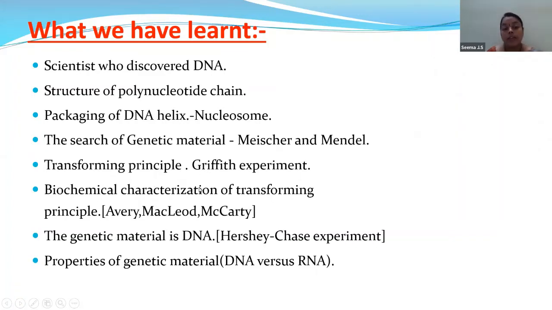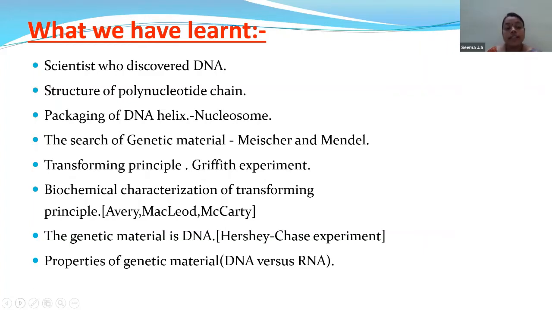The biochemical characterization of the transforming principle was done by three scientists, Avery, MacLeod, and McCarty. These three scientists confirmed that yes, Griffith was correct, that DNA was the genetic material. These three scientists have proved it. Then DNA as the genetic material was again shown by Hershey and Chase. We also discussed the various properties of genetic material.